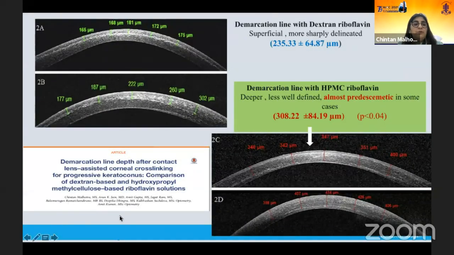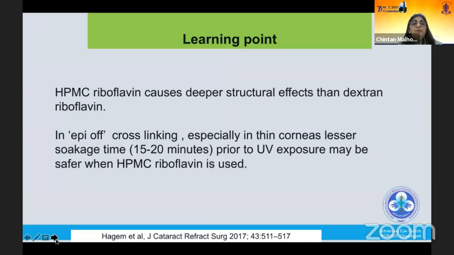Our observation, which was published again a few months later, was this: we were doing contact lens assisted CXL, and it was a retrospective comparison. Initially, we had been using dextran, and then we were using HPMC riboflavin. And we saw that the demarcation line with HPMC riboflavin was much deeper. And this was statistically significant. There was almost an 80 to 90 micron difference. And the demarcation line again was predesmatic, as we can see in the image to our right. Now, the learning point from this is that HPMC riboflavin causes deeper structural effects than dextran riboflavin.